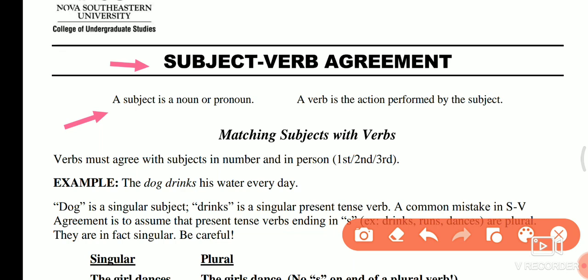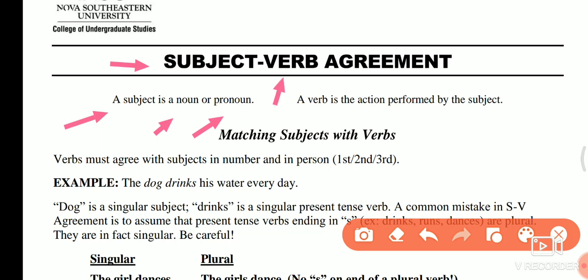So what can be the subject? A subject can be a man, a woman. Okay? So that's why it is called a noun or a pronoun. So what is a noun? A noun is the name of a person, place, animal or thing. And what is a pronoun? A pronoun comes in place of a noun.